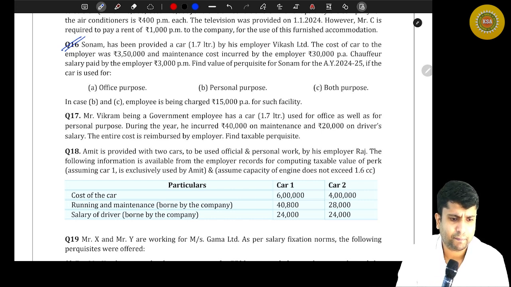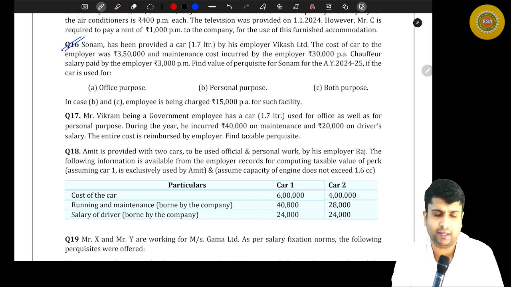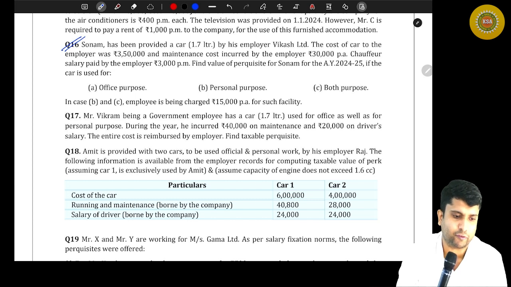For private purpose, in case the car is rent, so rent charge plus expenses paid by the employer. Yes, that's right. Then in case of non-specified employee, then no taxable. So specified and non-specified, there are certain specialities that I'll tell you, don't worry. These provisions itself is only for specified employee. Yes, the second chart is applicable only for specified employee.